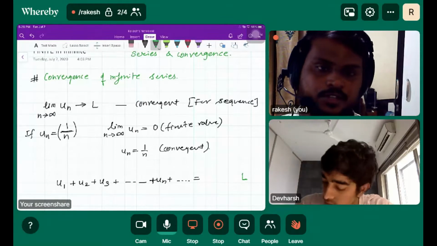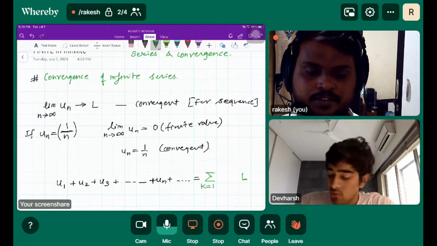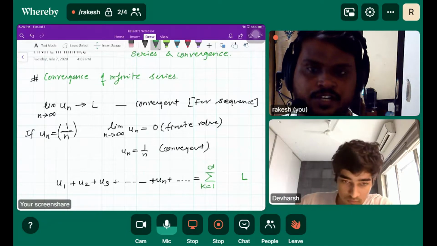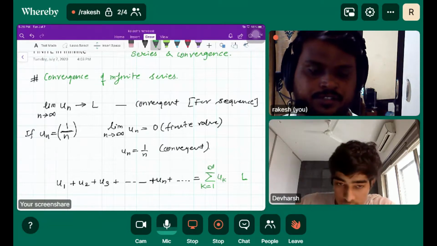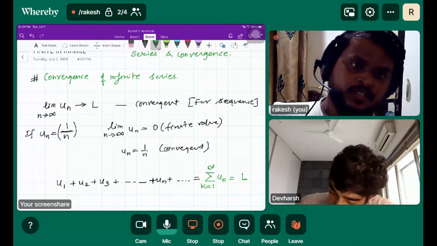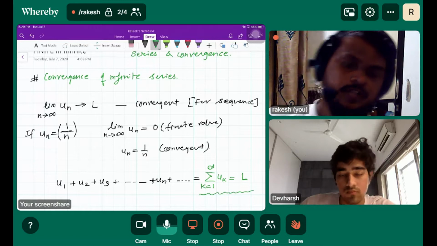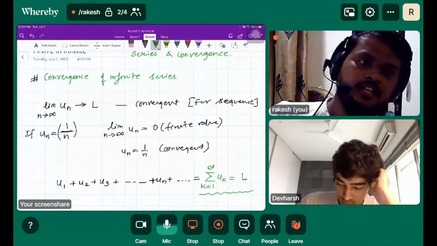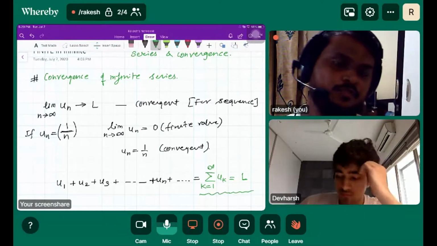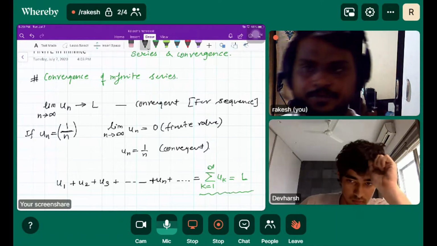We can provide the notation like this: the sum from k equal to 1 to infinity of uk. So if this summation gives you a constant value, then the series is said to be convergent.